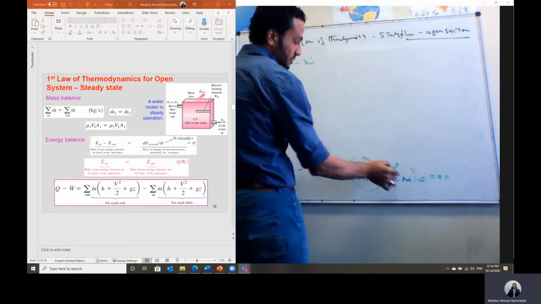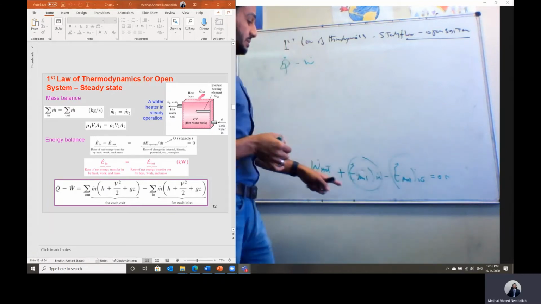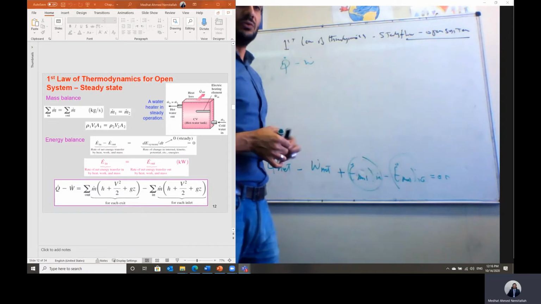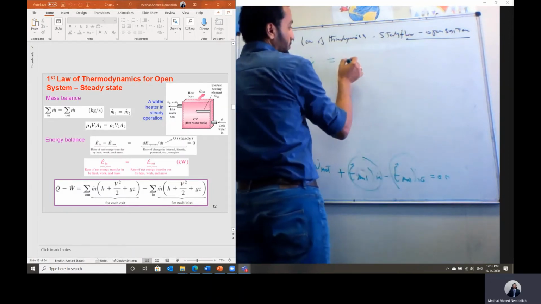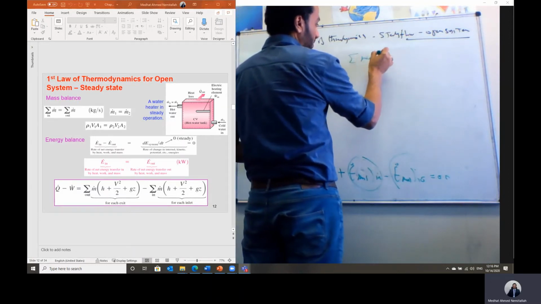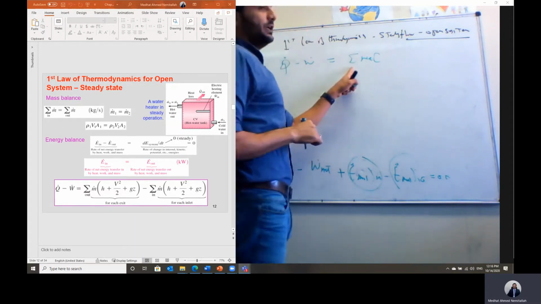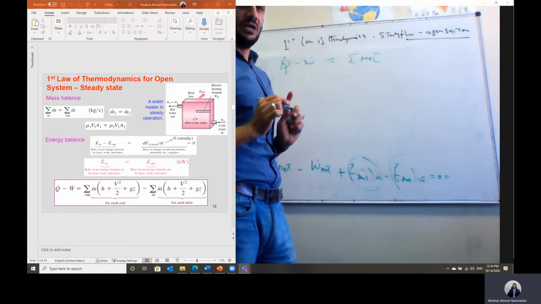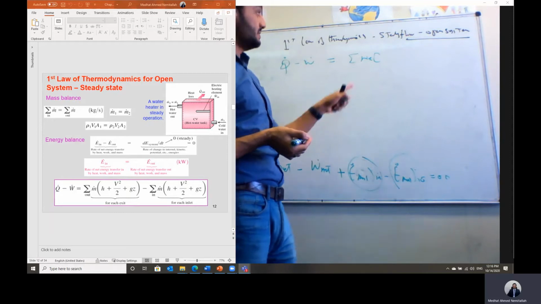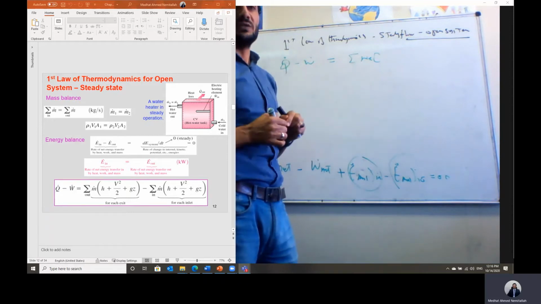We can just take those two terms to the other side. So instead of in minus out, it will be out minus in. So that should equal the summation of m dot exit. If we have a system with more than one outlet or more than one inlet, then in this case we have to add the summation sign.